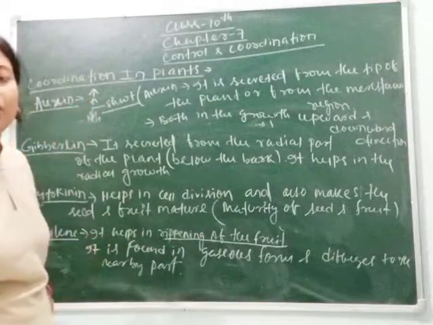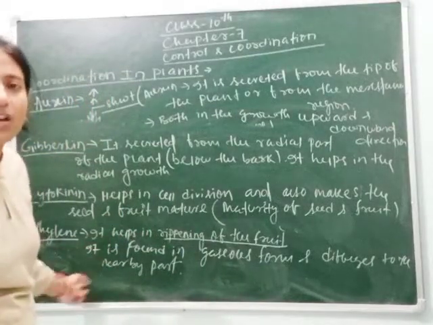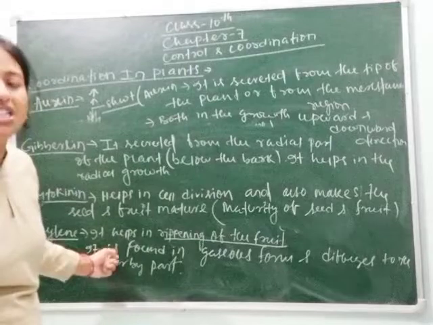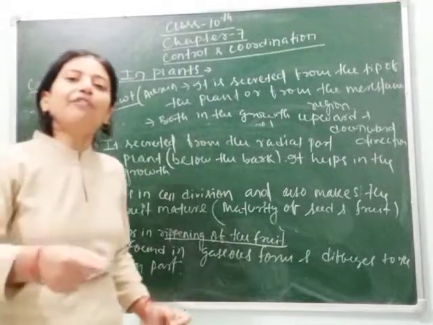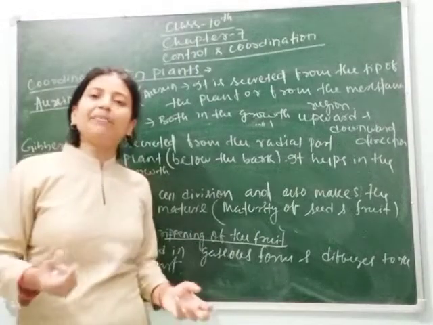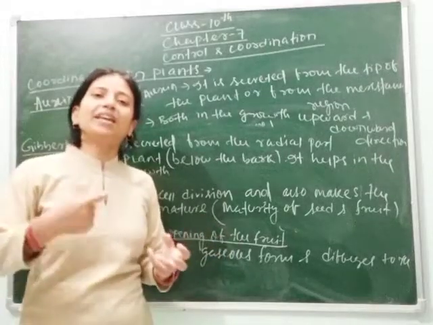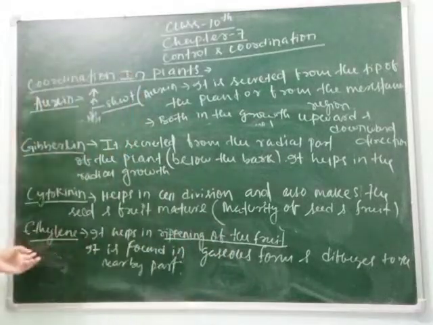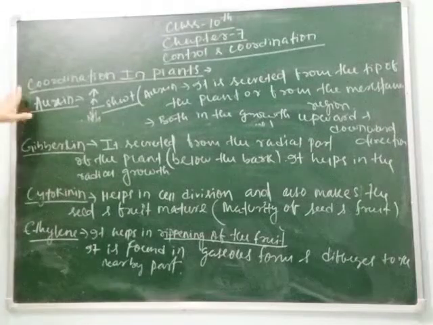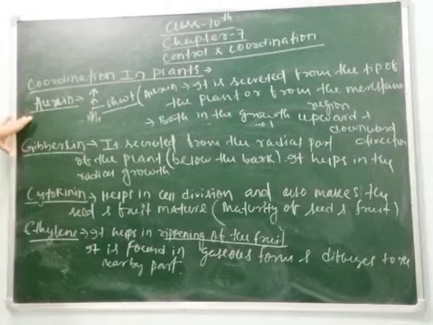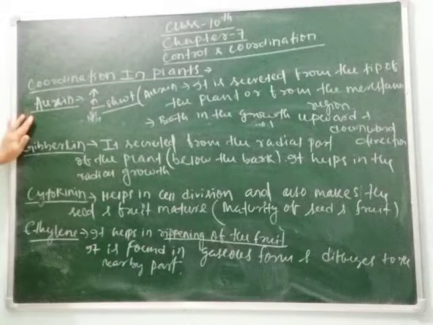This is possible because of the nature of ethylene hormone, as it diffuses, means diffuses through air. So if we keep a ripened banana, through diffusion ethylene reaches all the fruits and makes them ripen. Clear students?